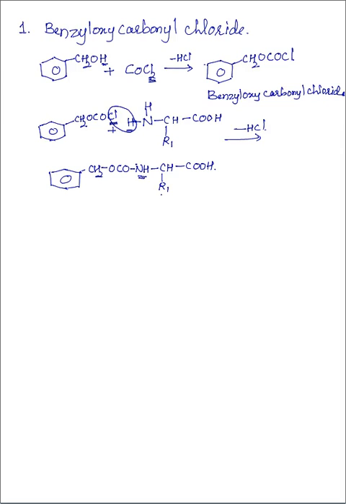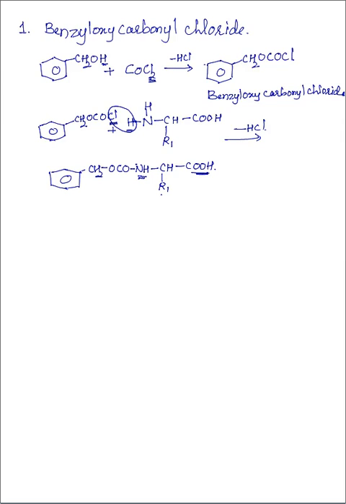Only the COOH group is free, so that whenever the second amino acid is added, only the carboxyl group is available, not the amine group. Otherwise, if you directly add the first amino acid and the second amino acid, there is a possibility of the carboxyl group of the second amino acid reacting with the amine group of the first amino acid.